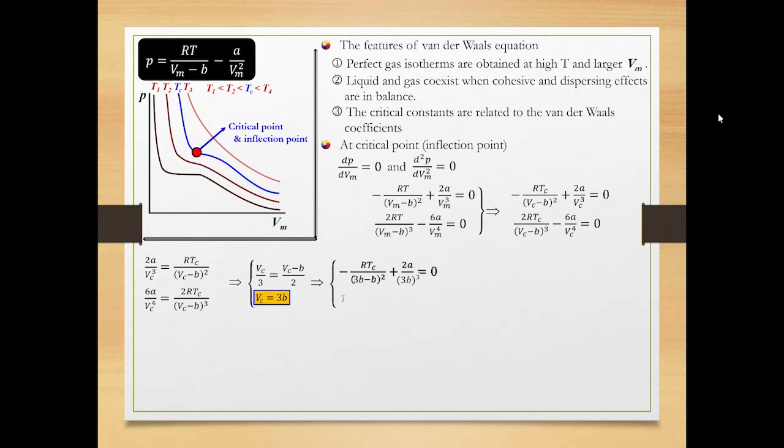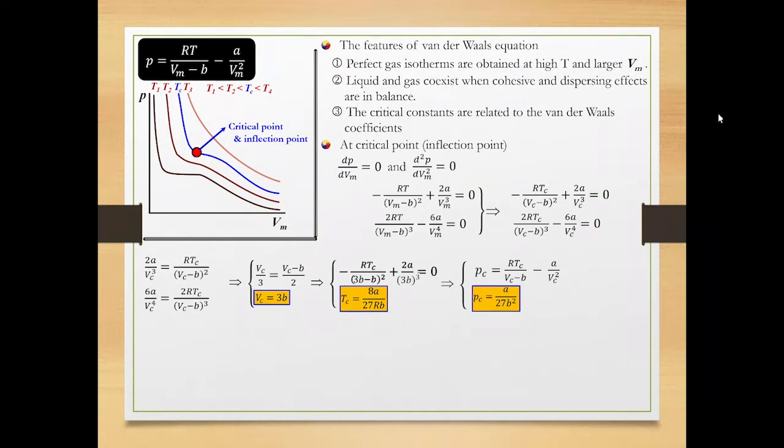Now, Tc is 8A over 27RB. Plug the Vc and Tc into the van der Waals equation. Finally, Pc is A over 27B squared. Now, the critical constants Pc, Vc, and Tc are expressed with respect to van der Waals coefficients A and B. It implies that you can calculate the critical constants of any real gas if you are given the van der Waals coefficients of the gas.